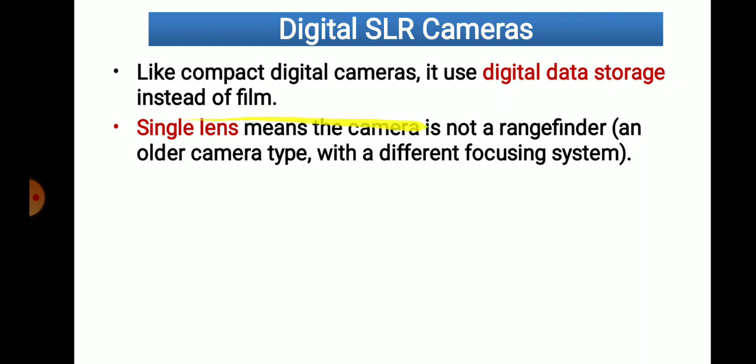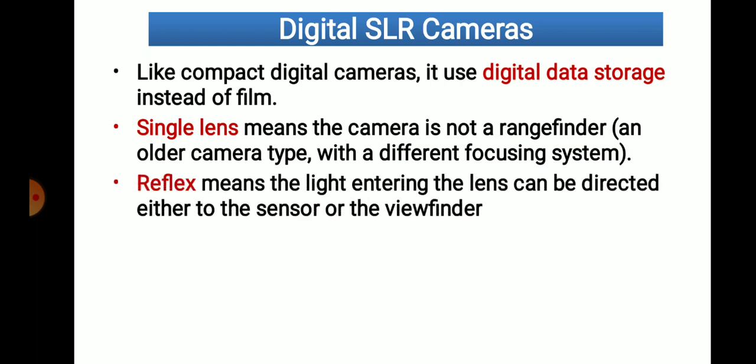A single lens means the camera is not a range finder, an older camera type with a different focusing system, where different focusing lenses are there. Now in this camera, there is no range finder. Automatically we are able to find out the range.